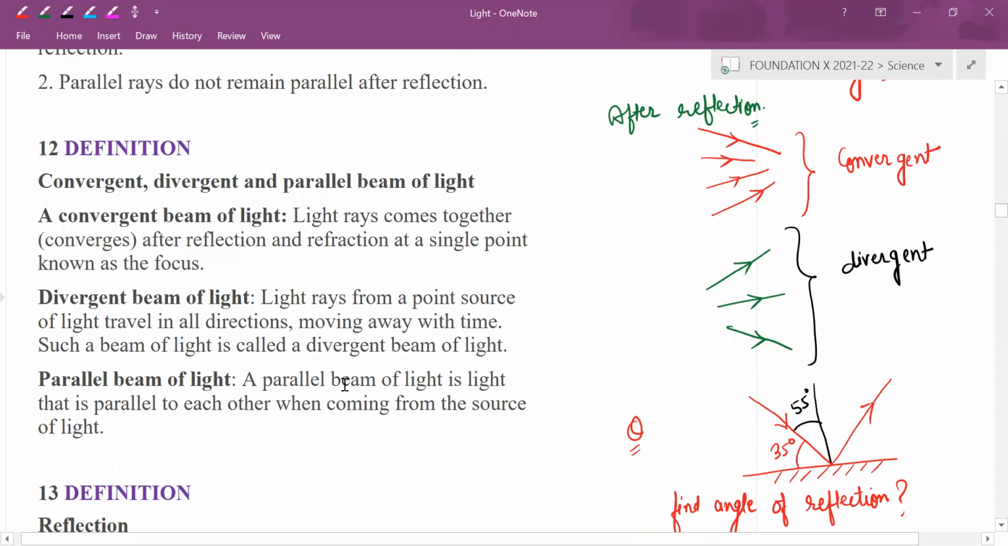Convergent, divergent and parallel beam. Convergent means after reflection, the rays which are coming towards it look like they will meet at one point, so that is called convergent. After reflection, if it is going away, meaning there is no chance of meeting further, that is called divergent. Parallel, you are aware.